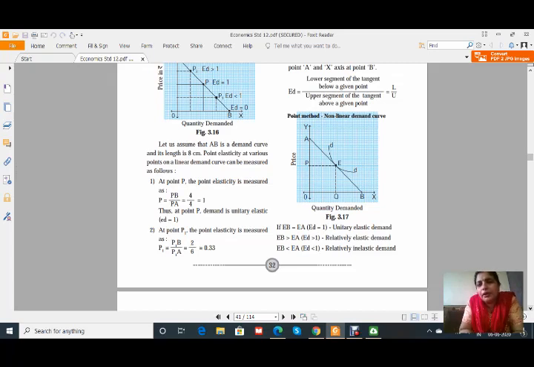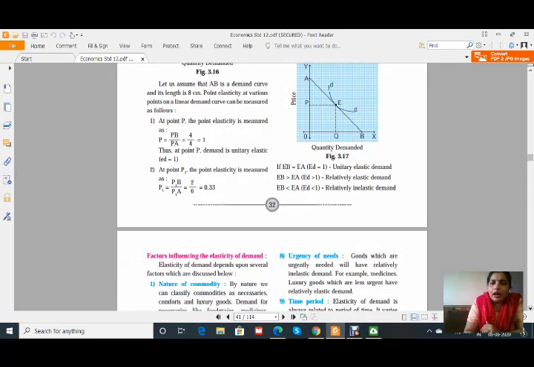When EB is equal to EA, then ED is equal to 1. If EB is greater than EA, then ED is greater than 1. And if EB is less than EA, then ED is less than 1. Okay, I think all of you are getting this. All these are the methods of measuring the elasticity of demand, and today I covered the types of price elasticity of demand. So today I think I am ending this lecture.